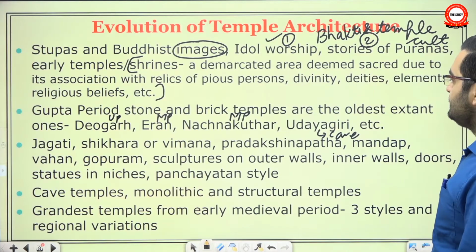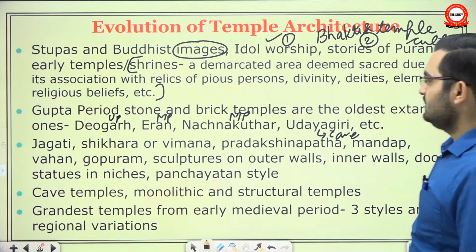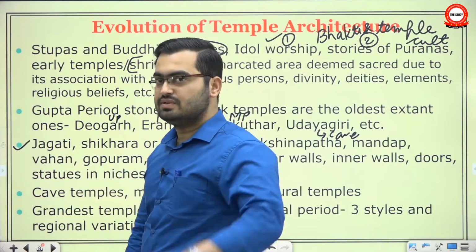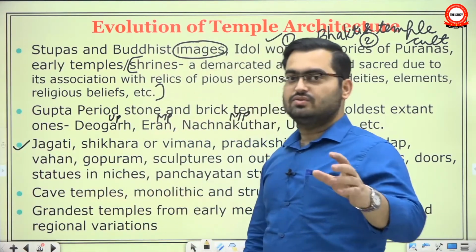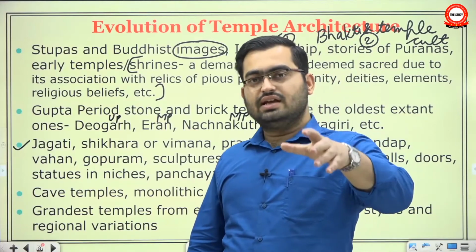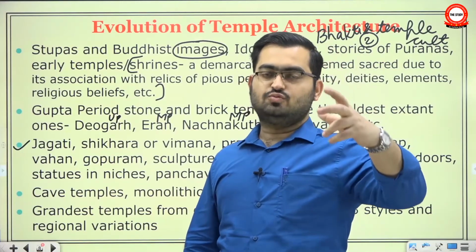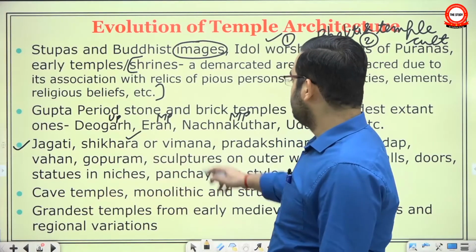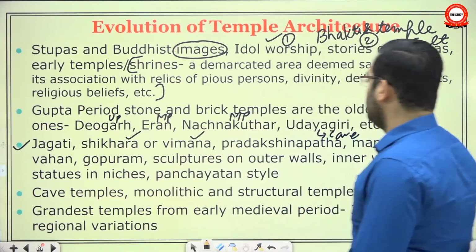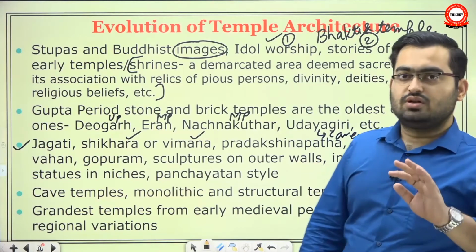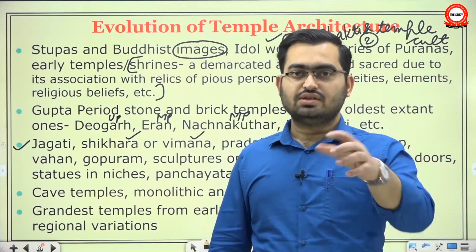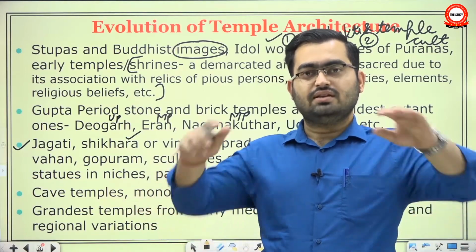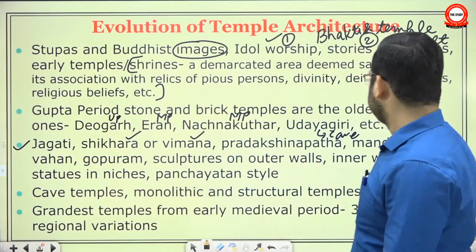And then many other features were added to these temples. Jagati means a raised platform on which the temple is built. Then earliest temples only had a flat roof. Gradually they built larger and larger superstructures. They are called Shikhara in the Nagara school of architecture and Vimana in the Dravida school. Then they put a circumambulation pathway around the sanctum sanctorum, the Garbhagriha. Earlier it may have been open, then they started covering that as well.